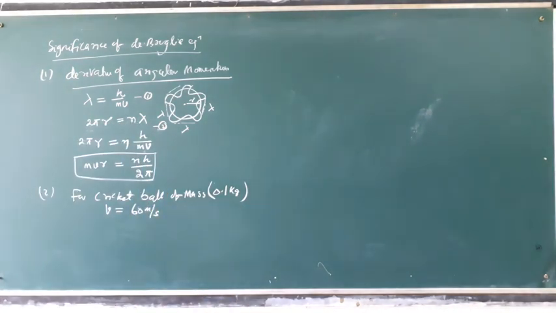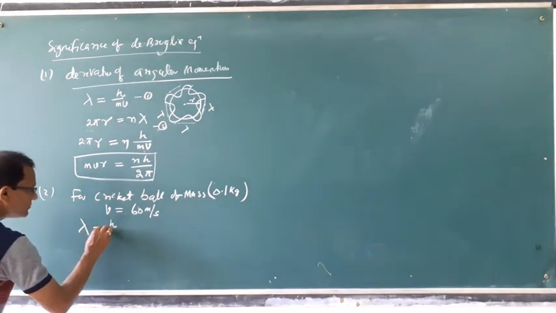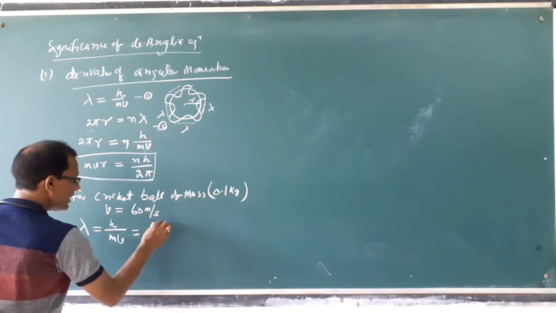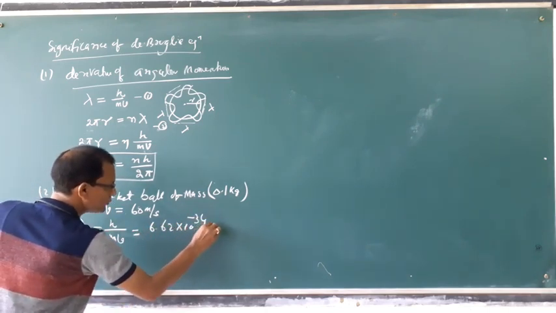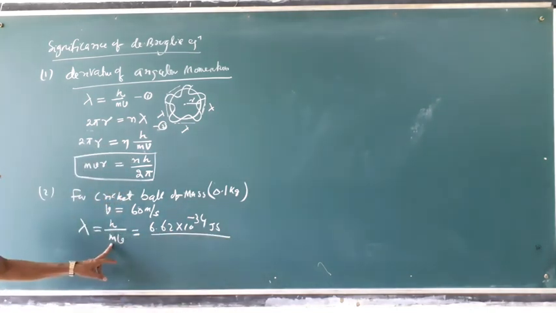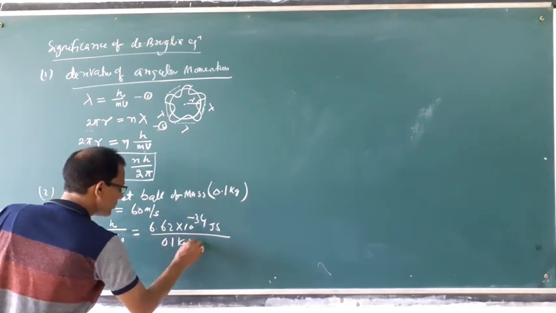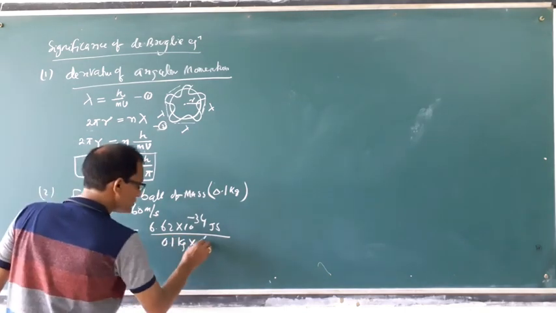Now what is the lambda value of this cricket ball? Lambda is equal to h by mv. H is 6.62 into 10 to the power minus 34 joule second, upon m, the mass of the cricket ball, which is 0.1 kg, and the velocity of the cricket ball is 60 meter per second.